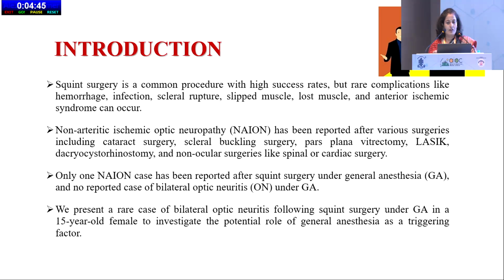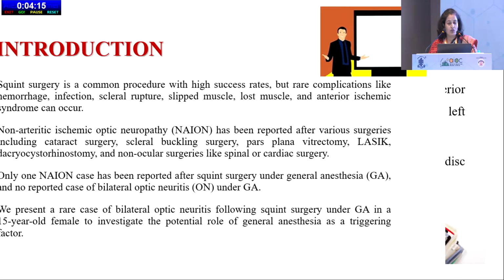But in the literature, very few neuro-ophthalmological complications have been reported, and one is NAION, which is reported after various other surgeries as well, like cataract surgery, buccal surgery, pars plana vitrectomy, LASIK and others. There is only one NAION reported after squint surgery under general anesthesia. In this report, we present a rare case of bilateral optic neuritis precipitated on the first post-op day after surgery under general anesthesia in a 15-year-old female.